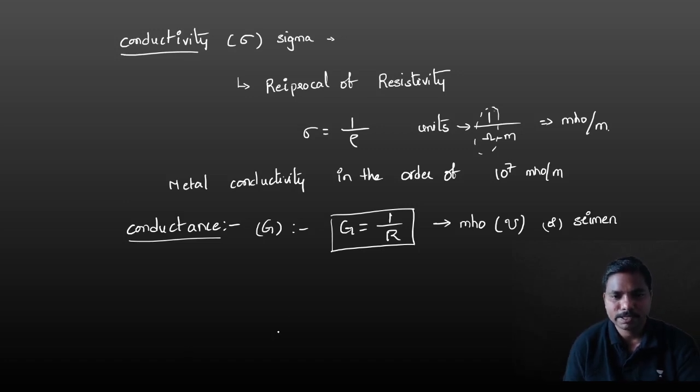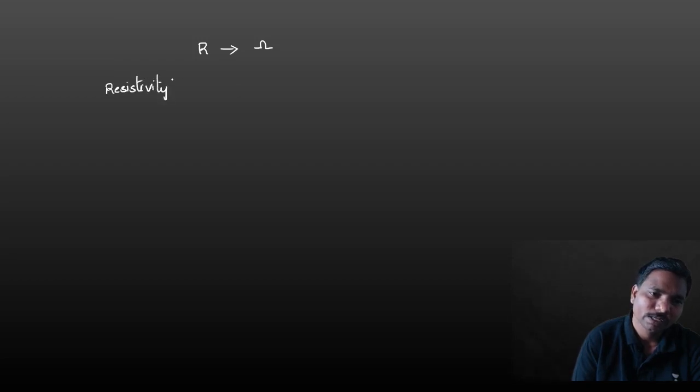Once again I am going to summarize all these four properties. Resistance, units are ohms, and with that property we have the resistivity. The symbol is rho, and the units are ohm meter.